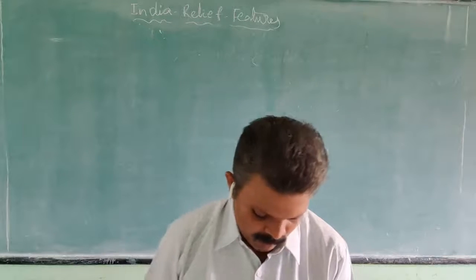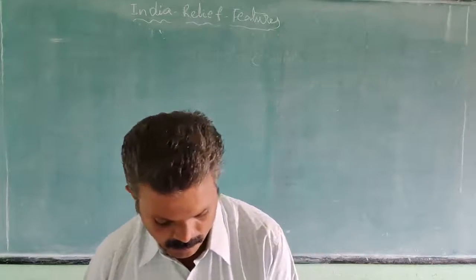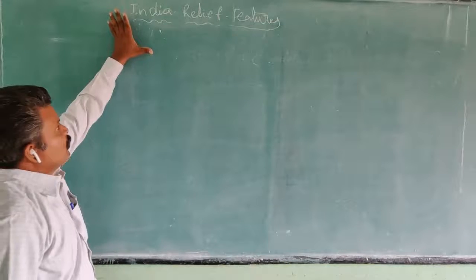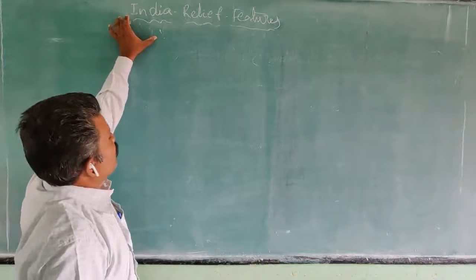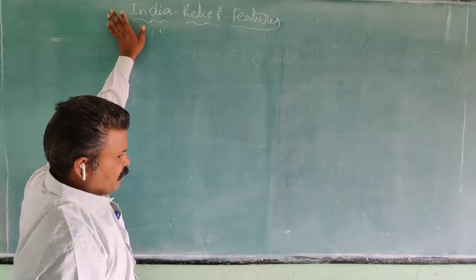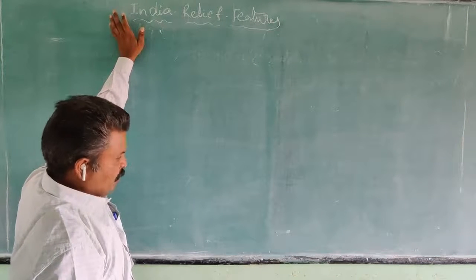This one is the island. So this is completely the relief features of India, the physical divisions of India.